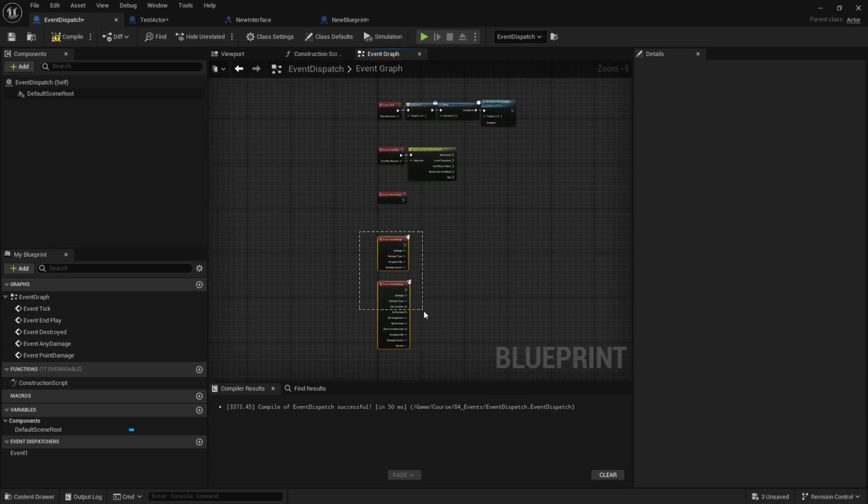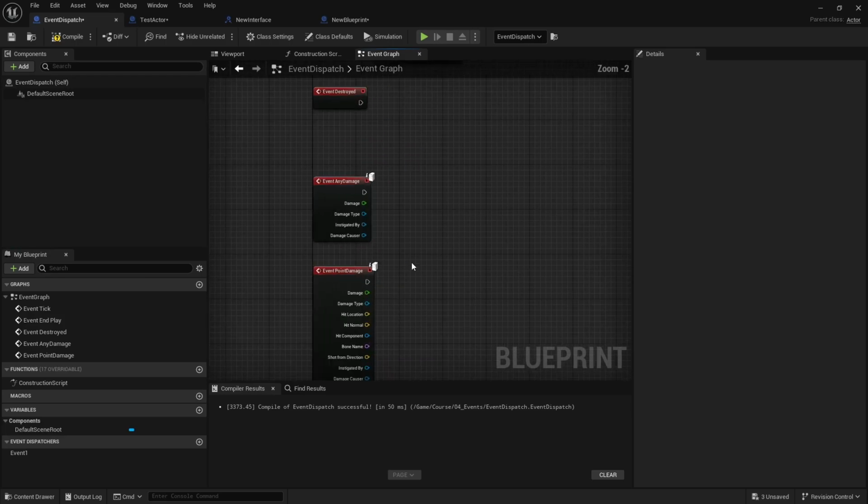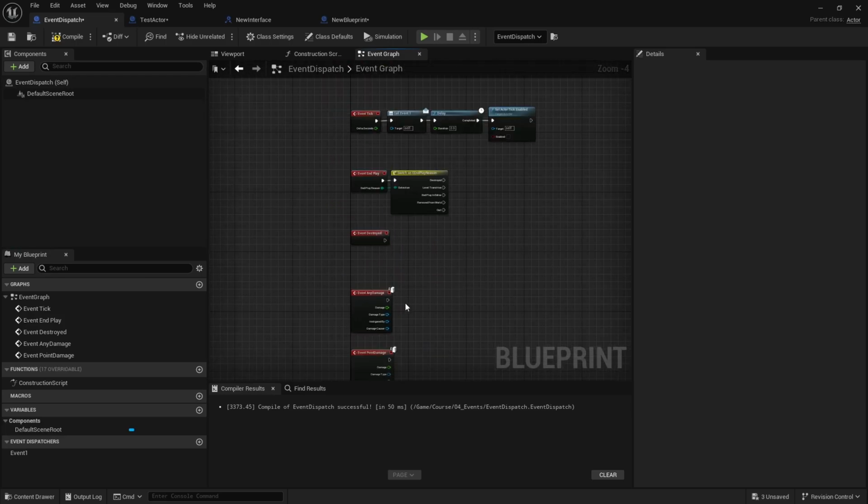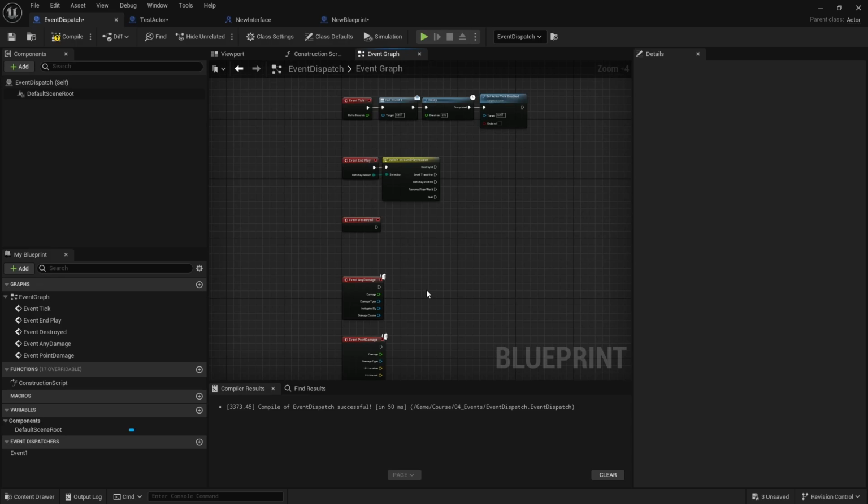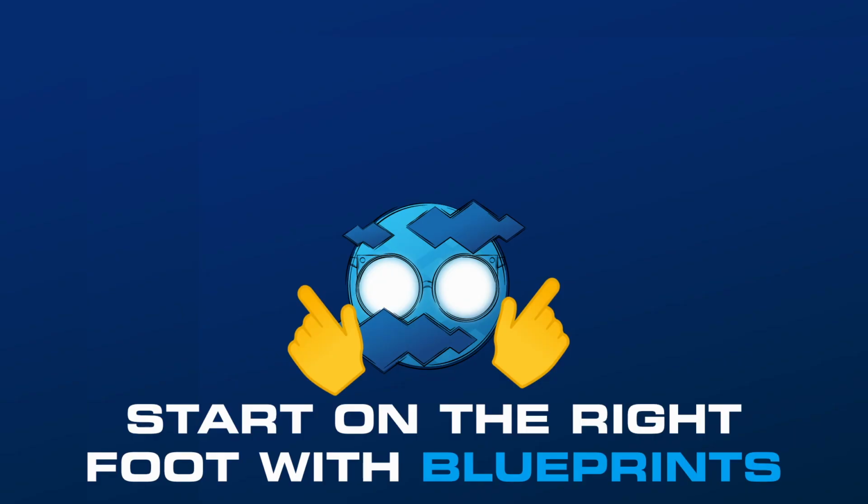Yeah, so that's kind of about it for events. In the future, we might go in depth and actually start creating stuff with events, so you can see good practices for how you can use them.